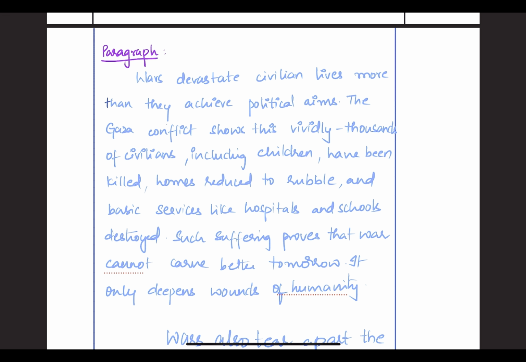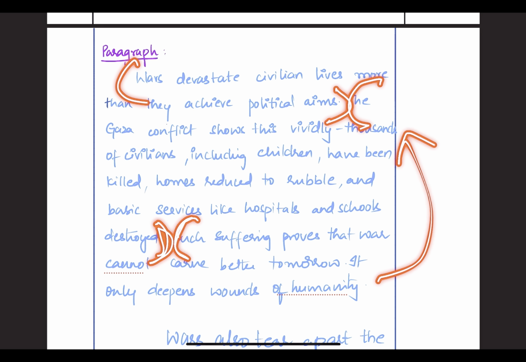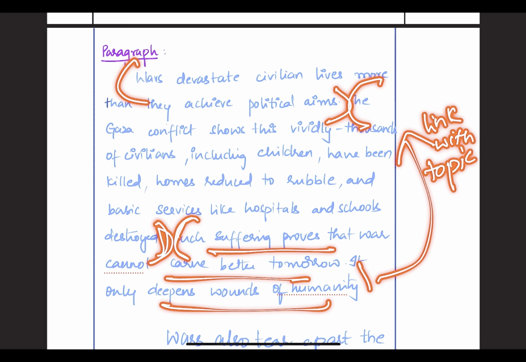So the paragraph should start with a discussion of why it is a poor chisel, then give an example, then interlink again. Every paragraph should be interlinked properly. How? Such suffering proves that war cannot carve a better tomorrow. It only deepens the wounds of humanity. So interlink with this topic.